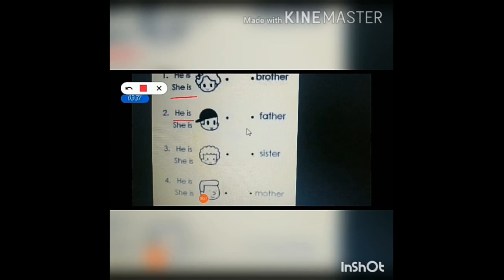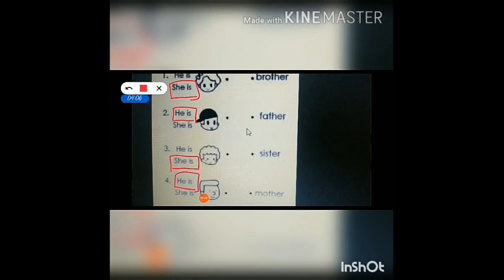So you will use she is. And the fourth one is, yes, you're right, my dears, he is. Now we are going to match all those. First one is she is, second one is he is, third one is she is, and the fourth one is he is.